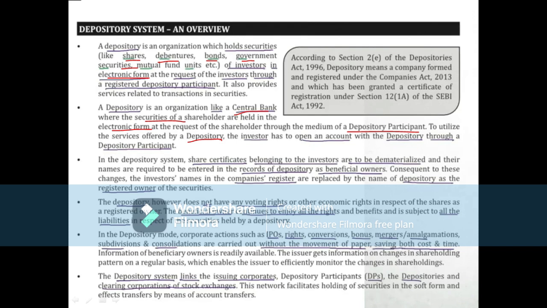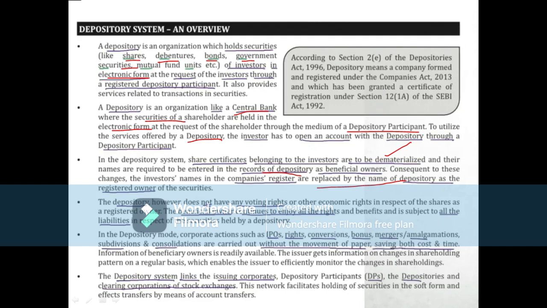In a depository system, share certificates belonging to investors are to be dematerialized, means converted into electronic form, and their names are required to be entered in the records of depository, okay, as beneficial owners. Consequent to these changes, the investor names in the company's register are replaced by the name of depository as the registered owner of the securities. Okay, it depends, if there are any changes, then obviously the depository name will be changed.